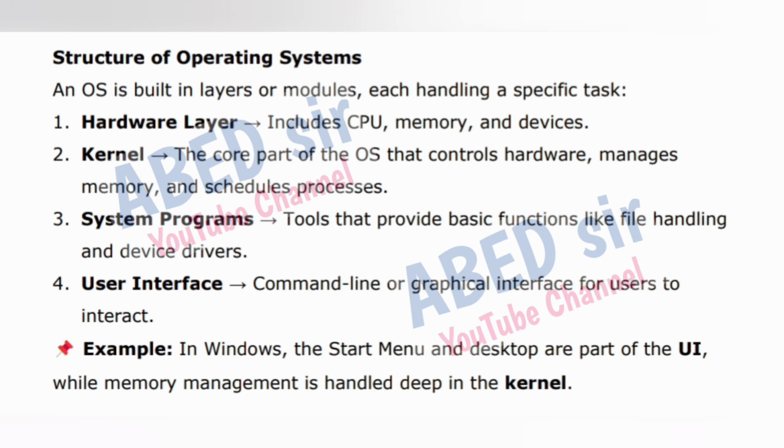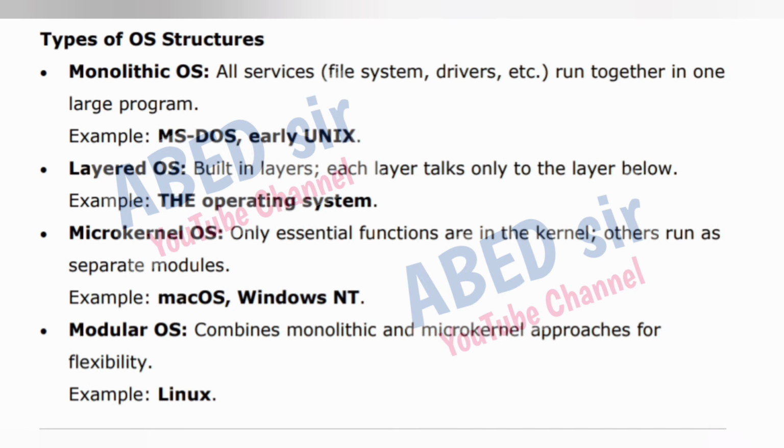System programs, tools that provide basic functions like file handling and device drivers. 4. User interface, command line or graphical interface for users to interact. Example: in Windows, the Start menu and desktop are part of the UI, while memory management is handled deep in the kernel.